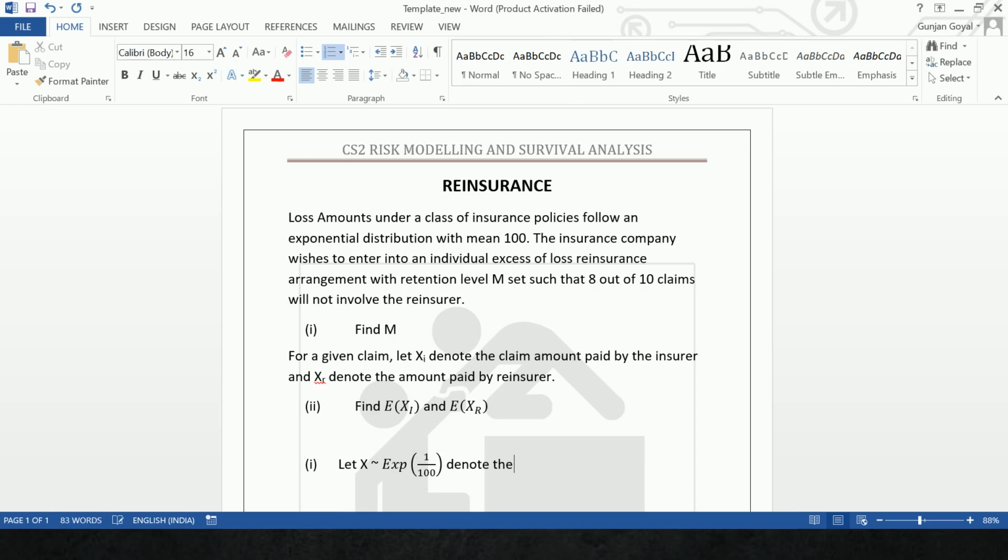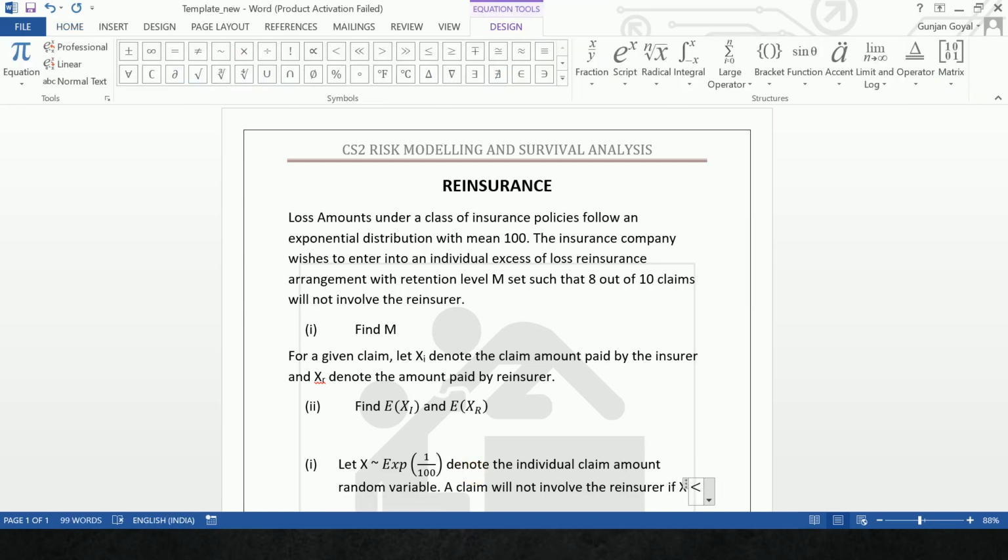Denote the individual claim amount random variable. A claim will not involve the reinsurer if X is less than or equal to M. So I'll insert alt equal to, X less than or equal to M.